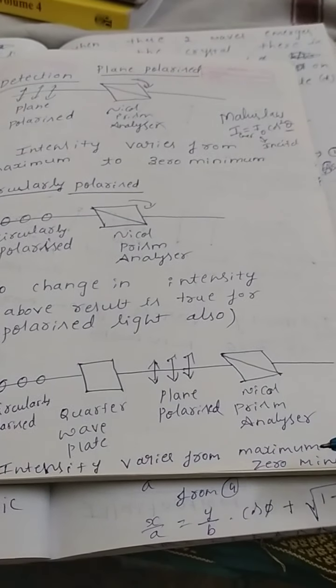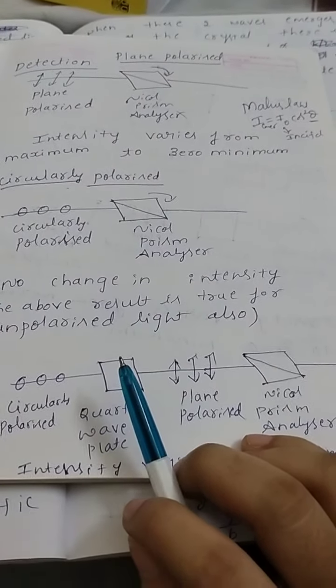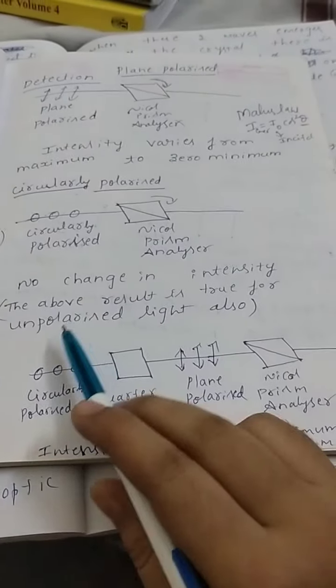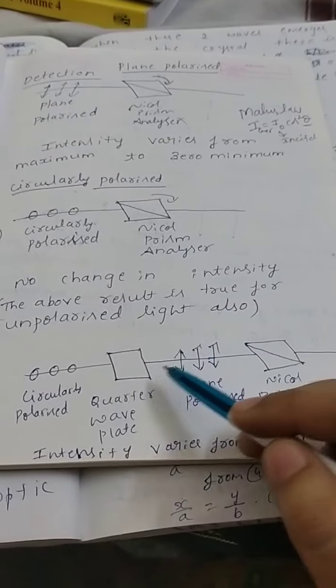As usual, I will get the intensity varying from maximum to zero minimum. This confirms that ours is circularly polarized light. If it is not circularly polarized but unpolarized light, then after passing through the quarter wave plate the light is again unpolarized light only.